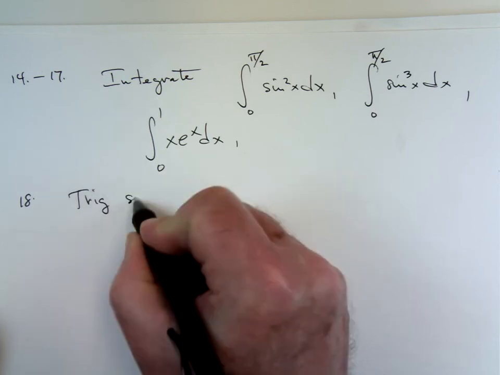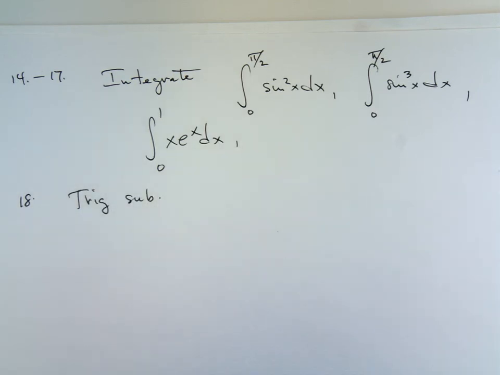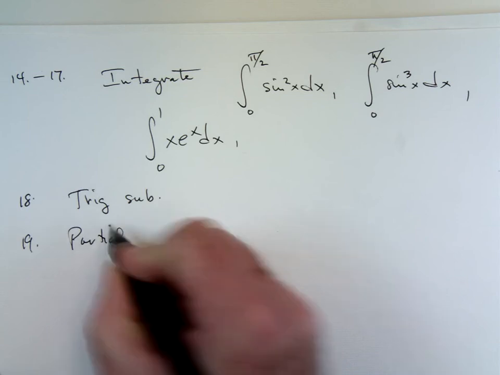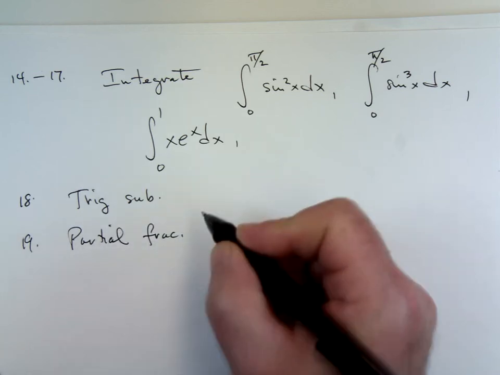What is the trig sub? Hopefully you know that if you have something like x squared plus 9, x is 3 tangent. Or if you have a 9 minus x squared, x is 3 sine. Or an x squared minus 9, x is 3 secant. It would be one of those kinds of things, where you have to give the trig substitution. 19 is a partial fraction problem where you have to give the sum of the constants. It'll be pretty simple.